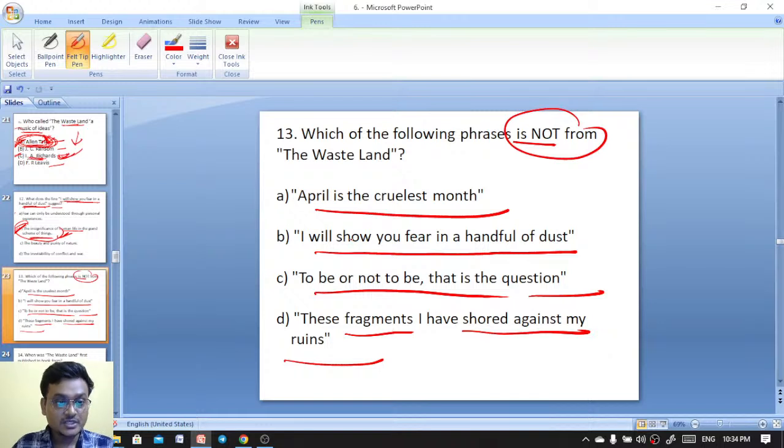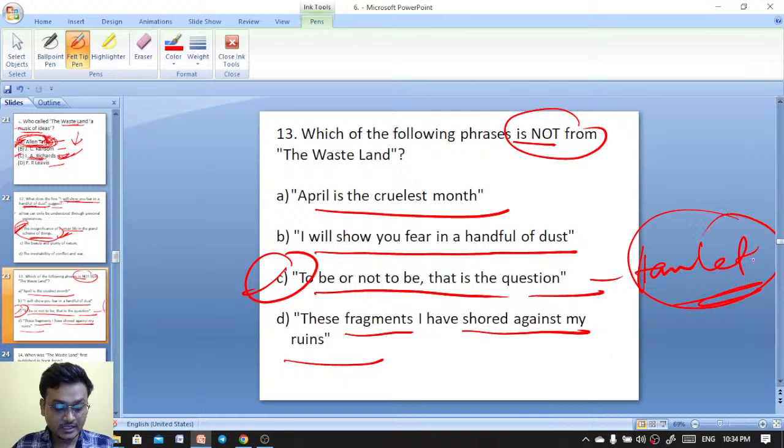Yeah, exactly. So this is from Hamlet actually. Excellent, everyone, Gorod and Saurabh here. This is from Hamlet here. Okay, Hamlet. Yeah, Priyanka got it.